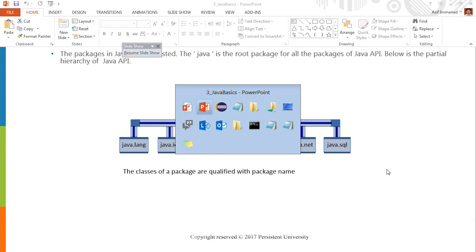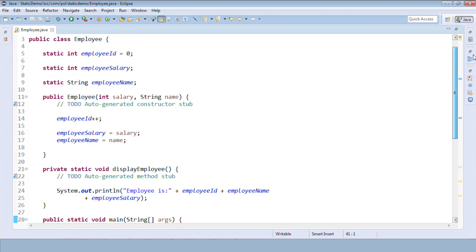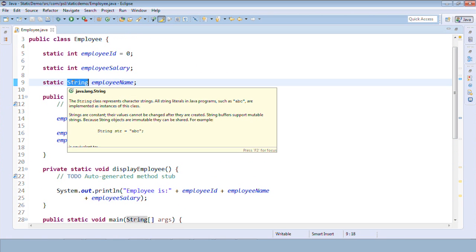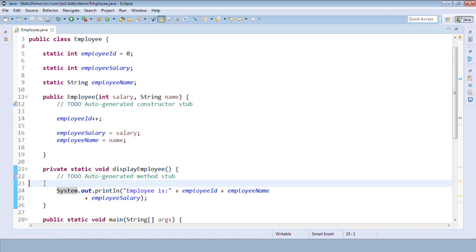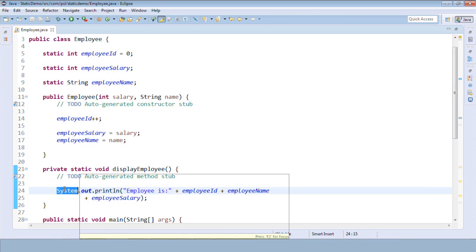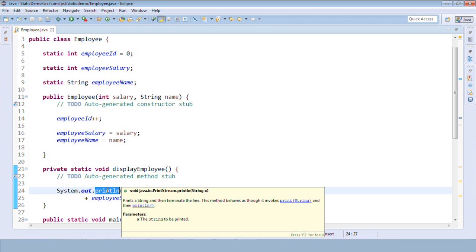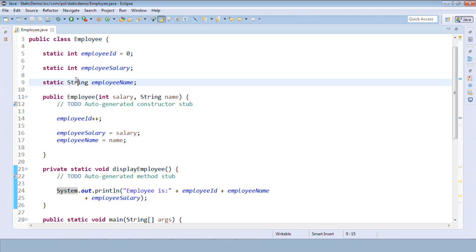I'll go back to Eclipse. In Eclipse, if you see, we have used System.out.println, we have used the String class, right? We have used System, which is again a class, right? It is coming from somewhere. Who has defined these classes? Who has defined that this statement is to print on a console, right? Someone has defined it. That is defined in the System class, maybe in a method called println, right? Then from where is this System class or String class coming? We have not created this class. So these classes are coming from the JDK.